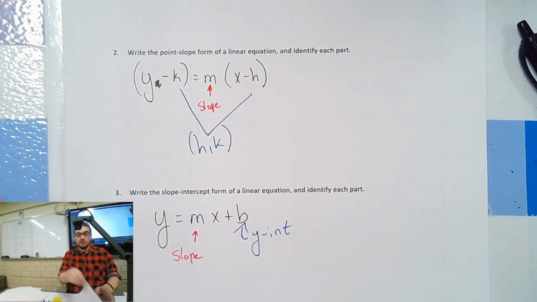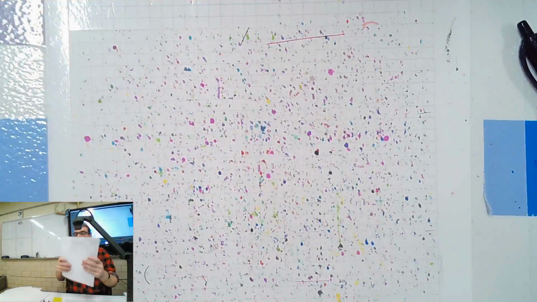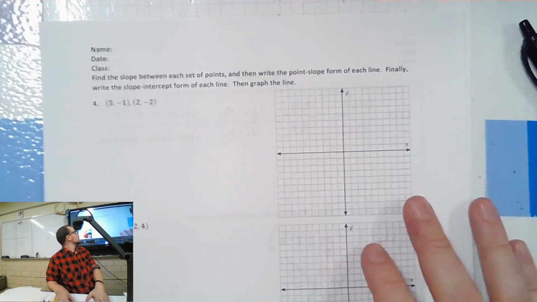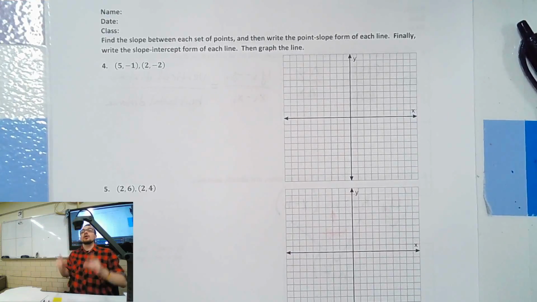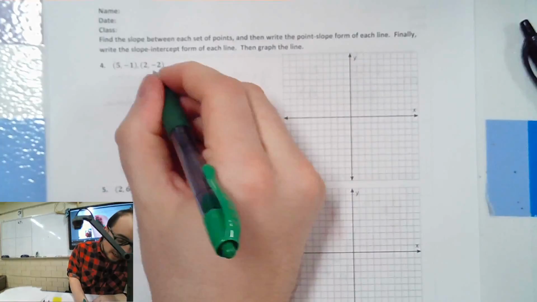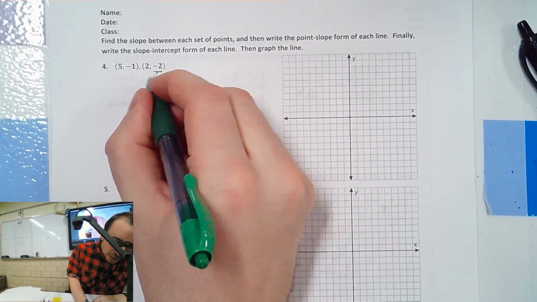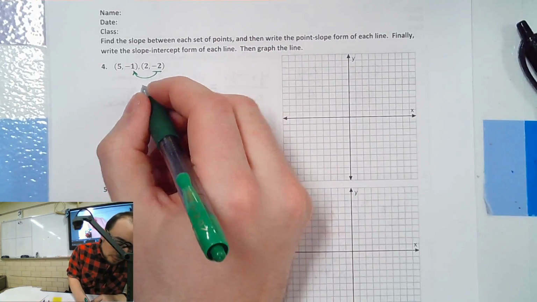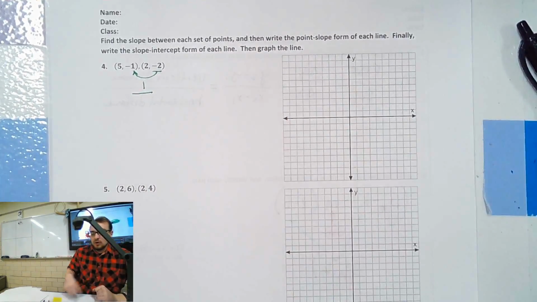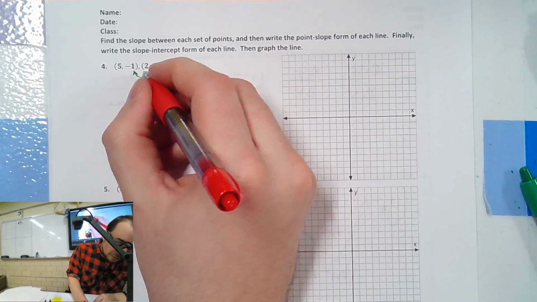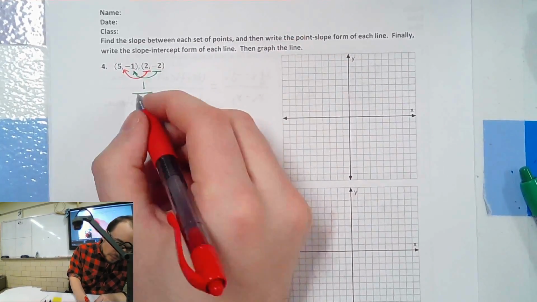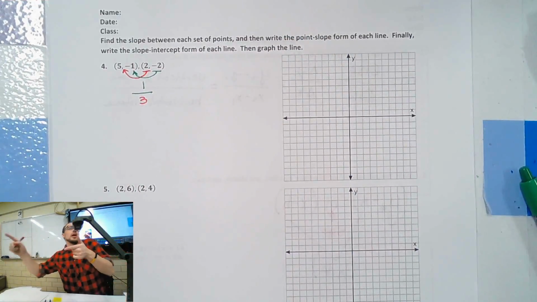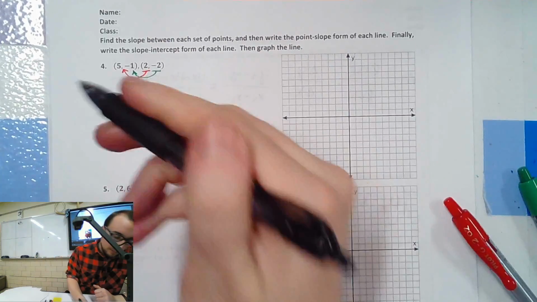Moving on. Number 4. It says, find the slope between two sets of points. Okay, let's find the slope. Slope is the change in y and change in x, right? So here's our y. I'm going to start here, and it changes to -1. So we go from -2 to -1. What do we do? Go up 1. Yep, we added 1. Going from 2 to 5, what do we do? Add 3. Really, it's to the right 3, but same thing. That's our slope.